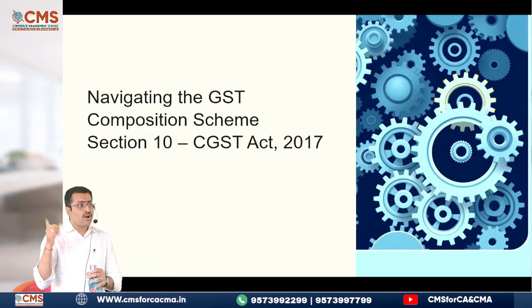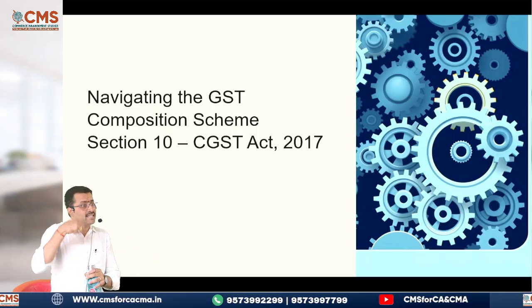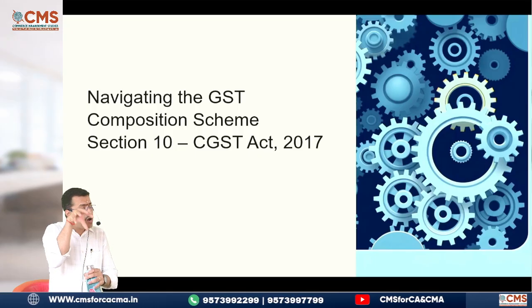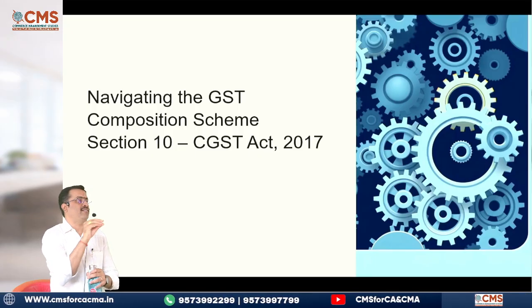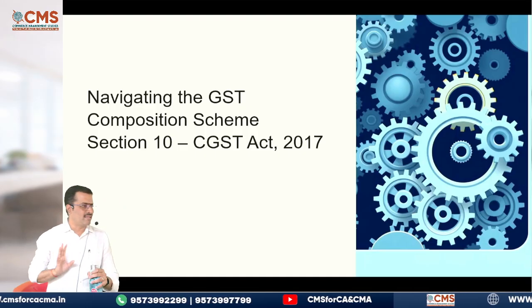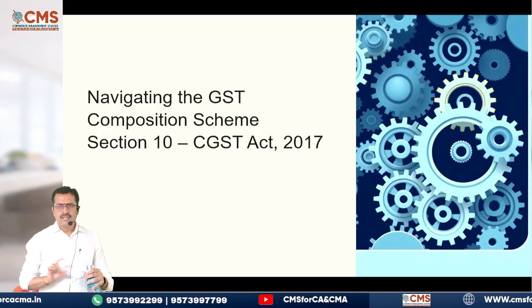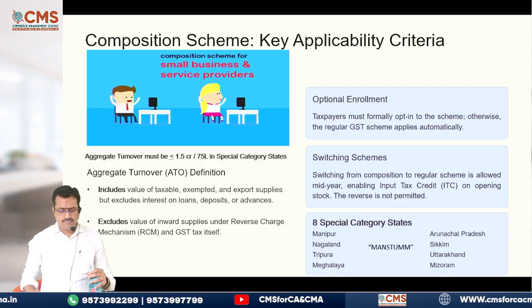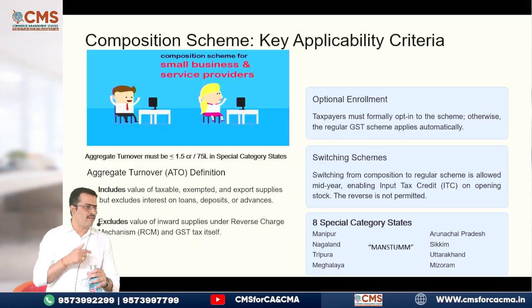But it is not exceeding 1.5 CR. That means if he is a restaurant person, on the specified restaurant services he will pay 5%. Other services he will pay 18%. That's how it is. Are you clear? These all are there in the composition scheme. Let's just go through what all we have done.